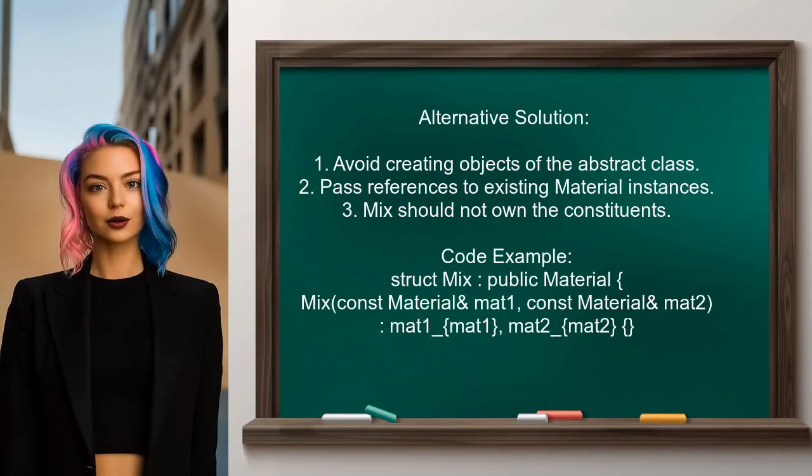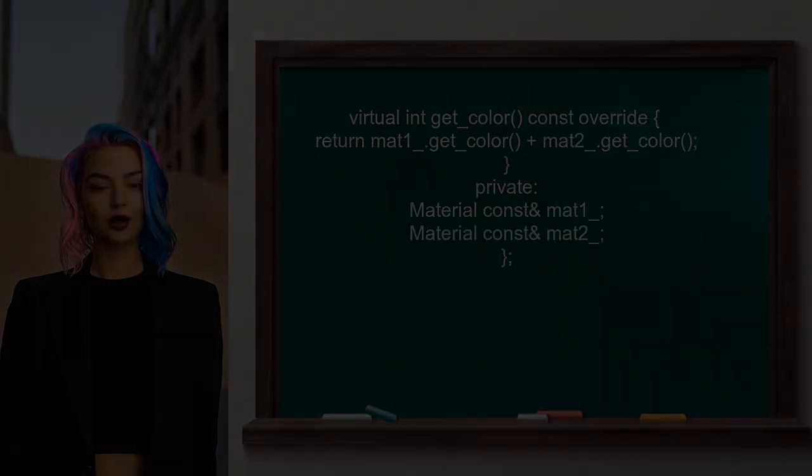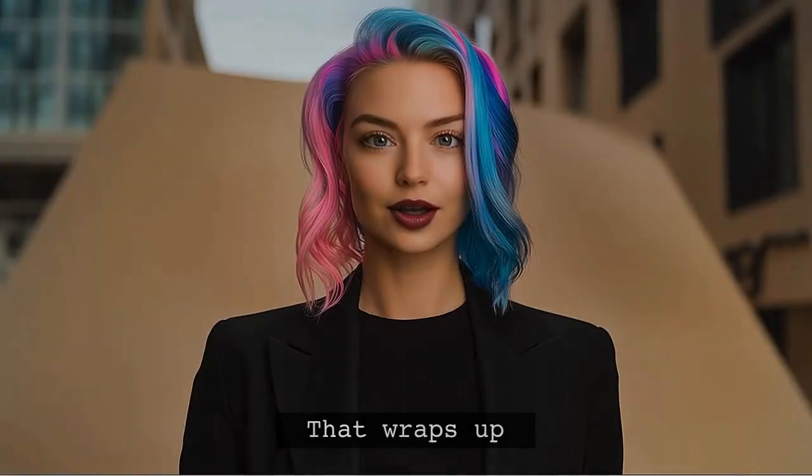This user points out that the issue arises because the mix class attempts to create an object of the abstract material class. They suggest that instead of mix owning the material instances, it should simply operate on references to them. This way, mix can handle any derived material types without trying to instantiate the abstract class. That wraps up that answer.